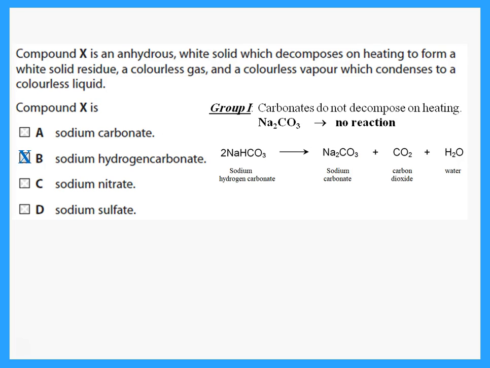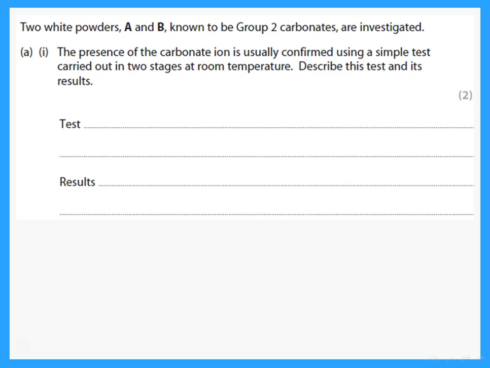So this is the answer that he's looking for. When I heat it, it gives what? It gives a solid, which is sodium carbonate, a colorless gas, which is carbon dioxide, and a colorless vapor, which condenses to a colorless liquid, so that could be the water. What about sodium nitrate? Well, sodium nitrate, when I heat it, gives only sodium nitrite plus oxygen, so it doesn't give any of what he's talking about, and so is the case with sodium sulfate.